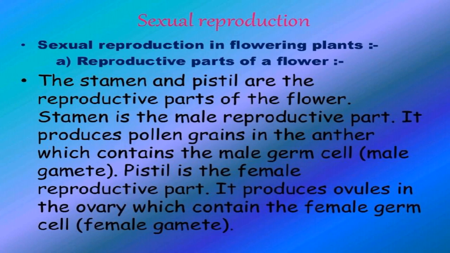Sexual reproduction in flowering plants. In flowering plants, all the steps of sexual reproduction occur within specialized reproductive organs that we call the flower. Thus, a flower may be defined as a specialized condensed reproductive shoot of plants which encloses the essential reproductive parts. The flower in which both male and female reproductive parts are present, like hibiscus and mustard, is called a bisexual flower. The flower in which only a single sex organ, either male or female, is present, we call unisexual. For example, papaya and watermelon.